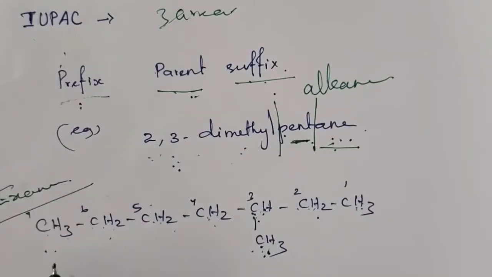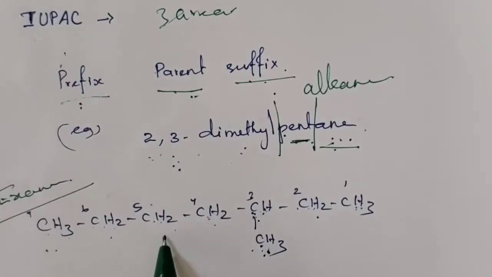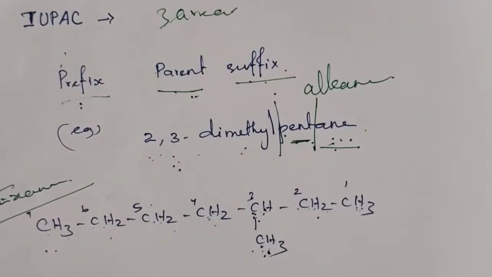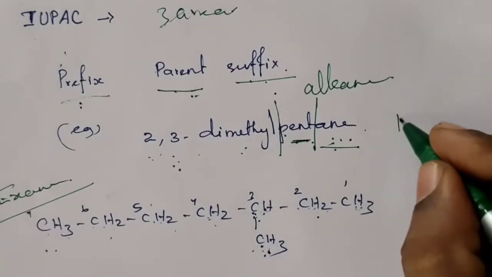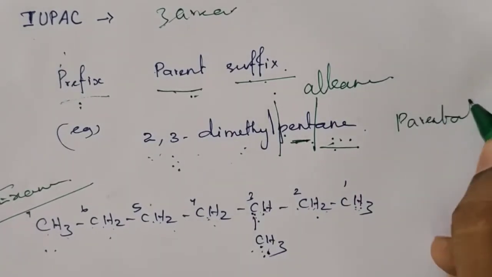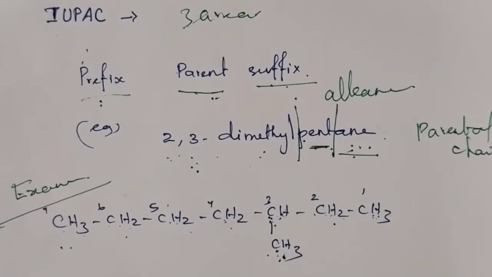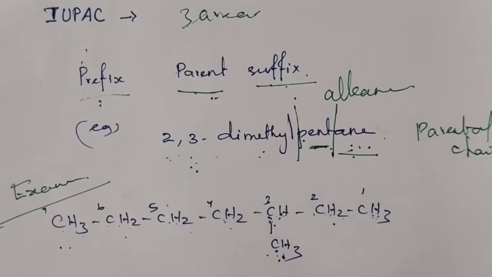Example, write the name of this compound: CH3, CH2, CH2, CH2, CH, CH3, CH2, CH3. For writing the IUPAC name of any compound, the first thing we have to do is select the parental chain. How can you select the parental chain? The longest carbon chain of the given compound is called the parent.